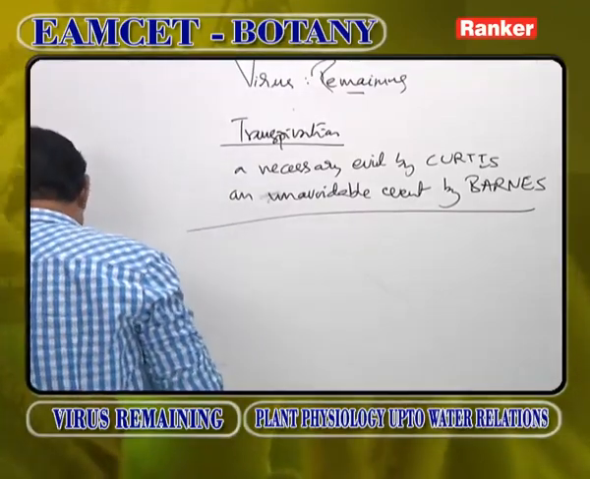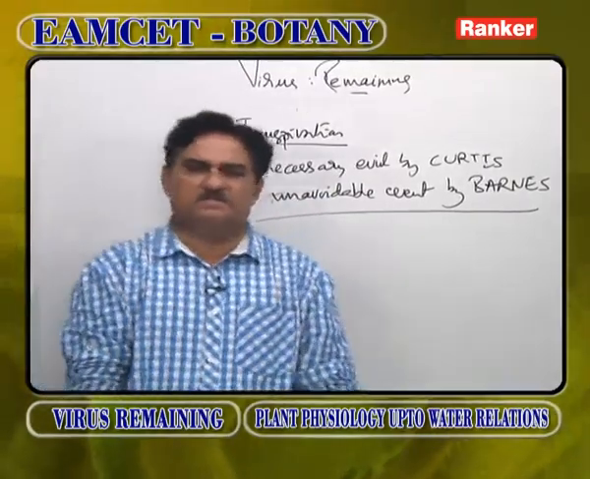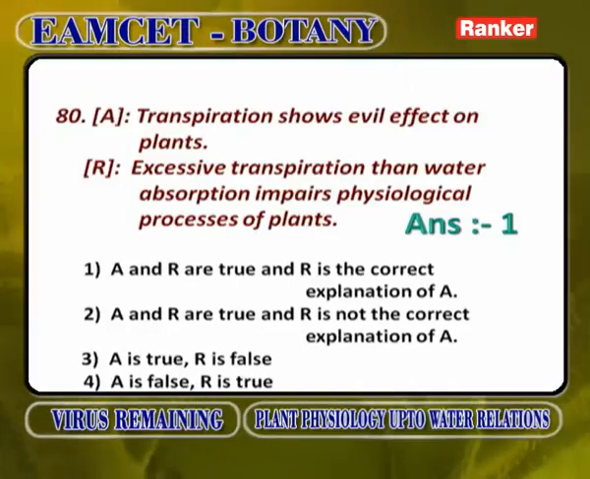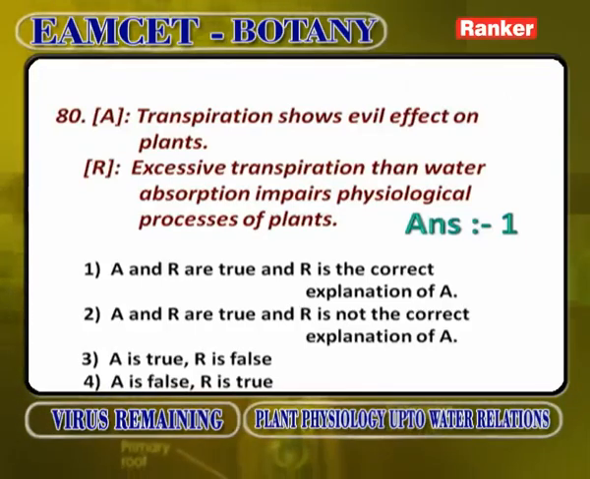Transpiration causes loss of water. Whenever water is lost, plants want to absorb water. Whenever plants start absorbing water, that is called ascent of sap and other processes take place. So, nearly 100% of water is absorbed by plants, only 5% is utilized in metabolic activities, remaining is lost by transpiration. So, transpiration shows evil effect on plants is correct, because excess of transpiration than water absorption impairs physiological process is also correct. So, A and R are correct, R is the correct explanation of A.